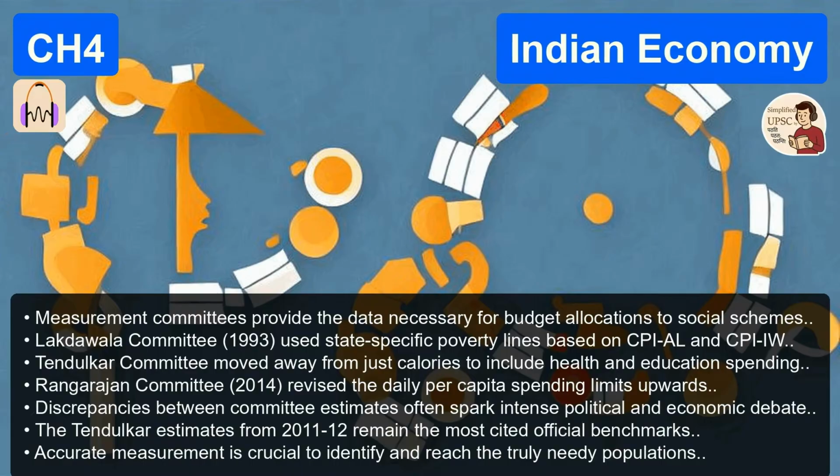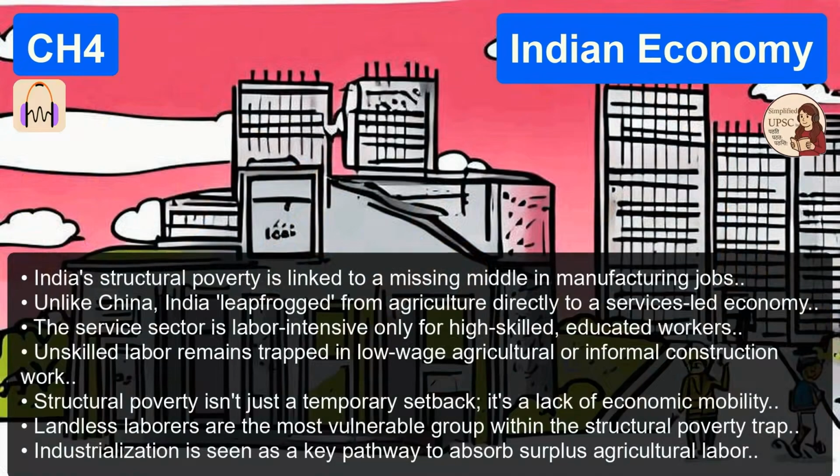Which brings us to the biggest question, the why. We have been an independent republic for over 7 decades. We had the 5-year plans, we had the 1991 economic reforms. Why does this persist so stubbornly?